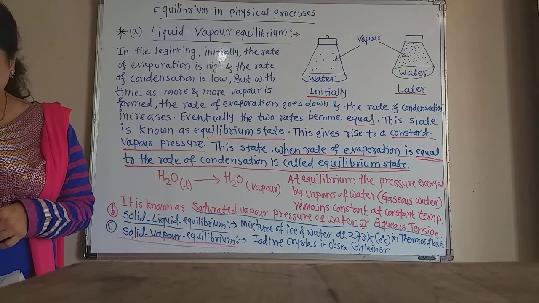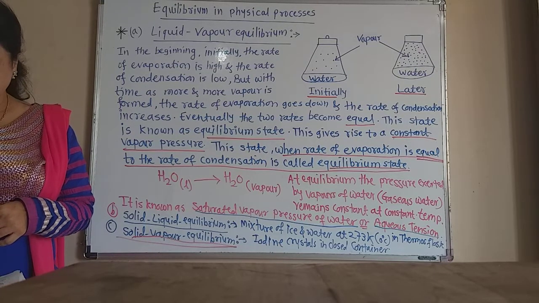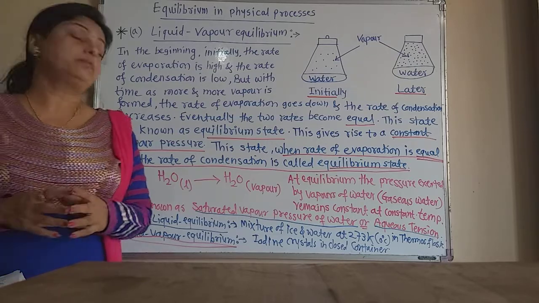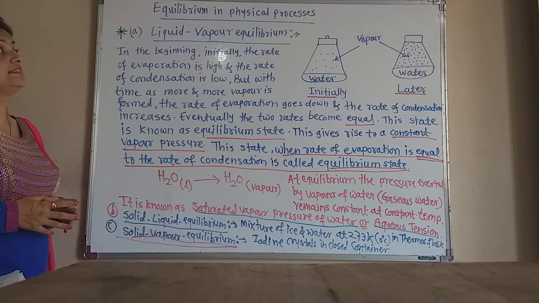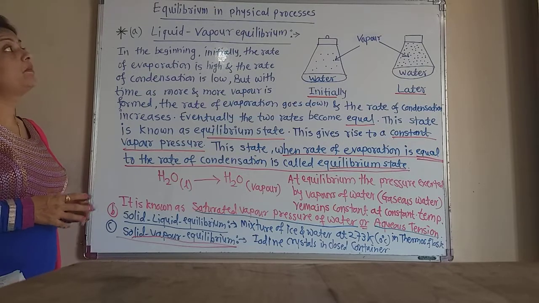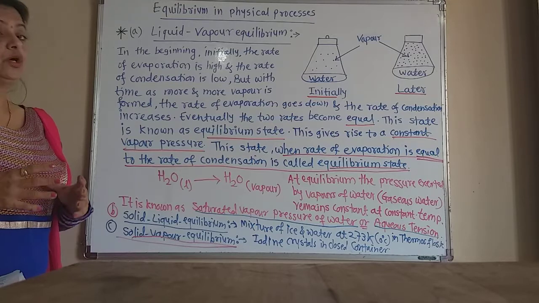Now here we are seeing that there is an equilibrium between these physical states of the substances. So these are the examples of physical equilibrium in physical processes.